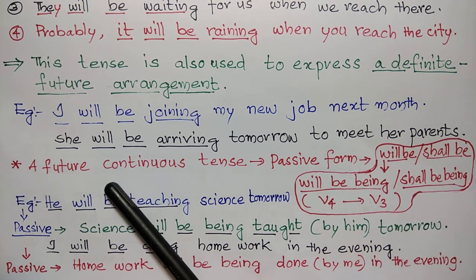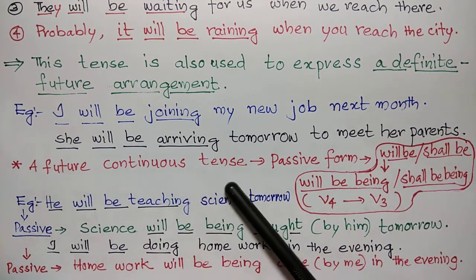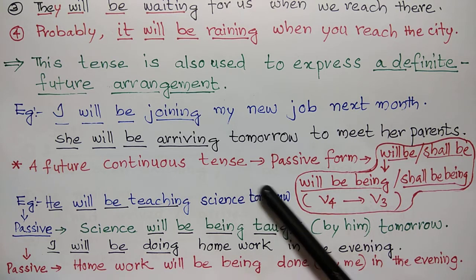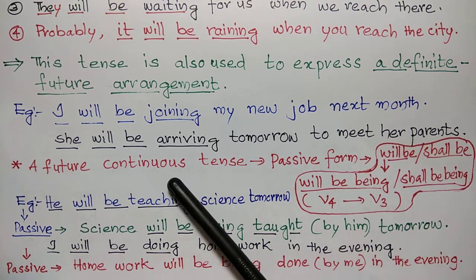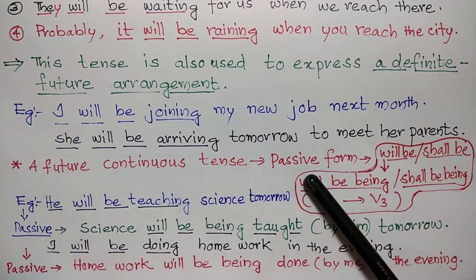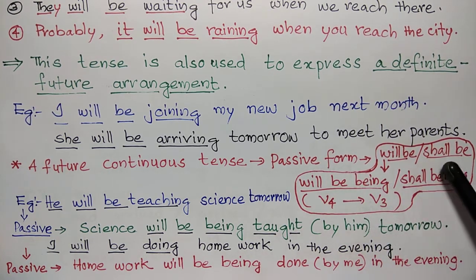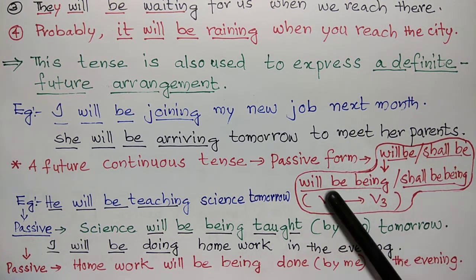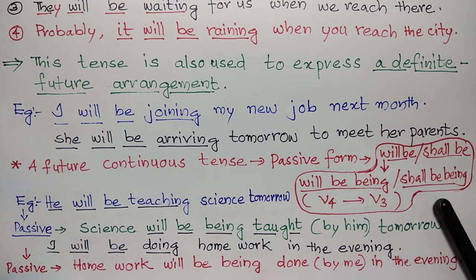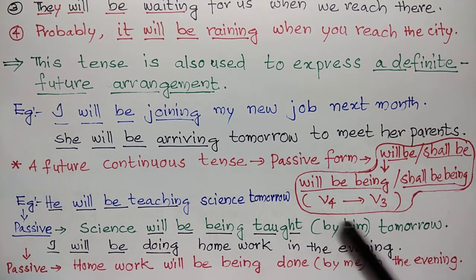So this is how we change a future continuous tense sentence from active to passive form.